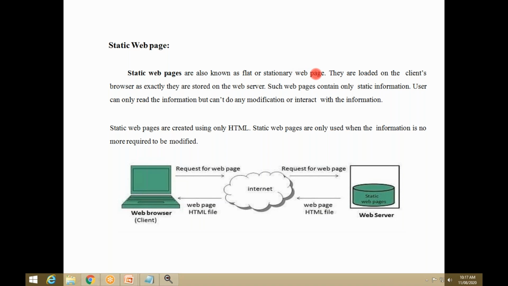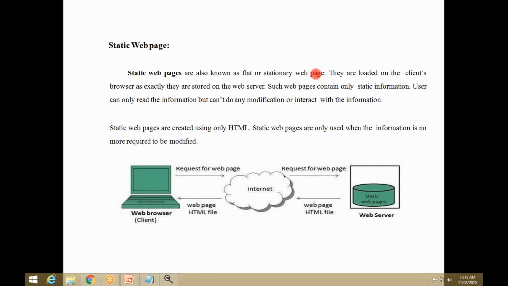If you write one HTML document, in that document you write some images, some text, some other tags. After completing that program, you host it on the www or a server. That page is stored on the server. So when you use that web page again and again, the data cannot be changed or modified, because that is called static.